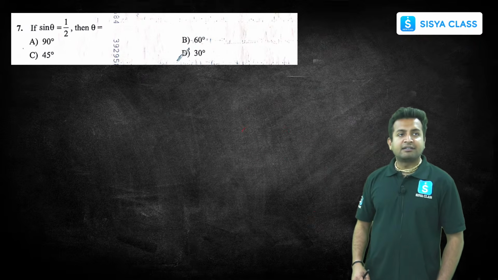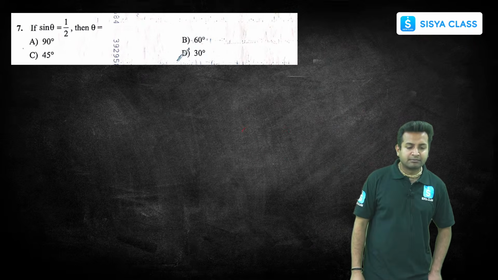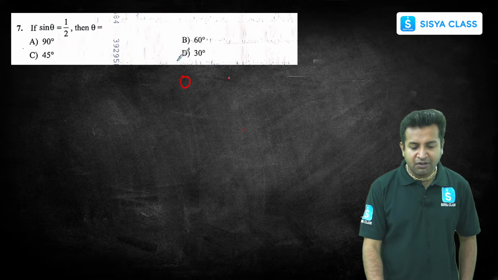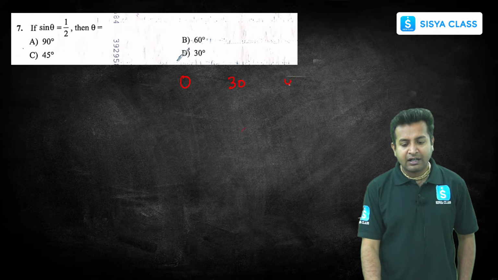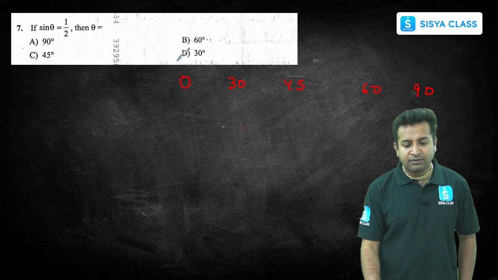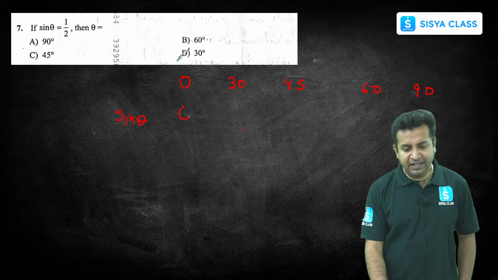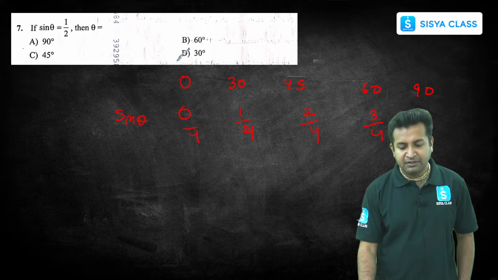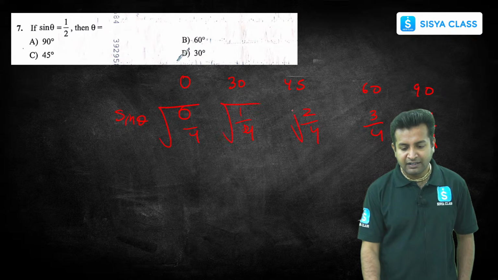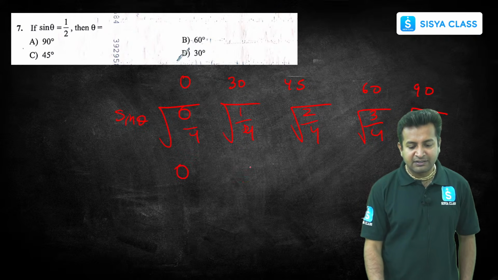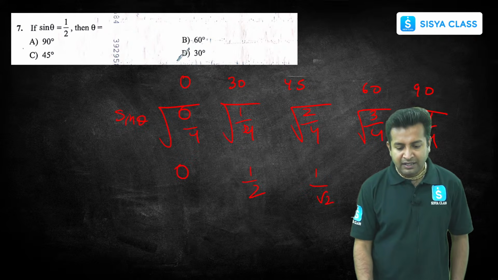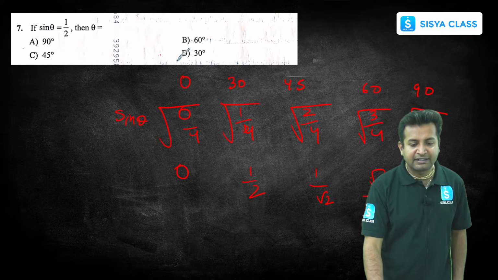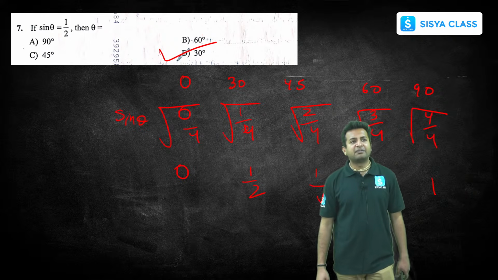So next one is: sine theta is equal to 1 by 2, then theta is equal to what? Very simple. I don't know whether you all remember this table or not: sine 0, 30, 45, 60, 90. Here it's 0 by 4, 1 by 4, 2 by 4, 3 by 4, 4 by 4, and take the root. So this is 0, this is 1 by 2, this is 1 by root 2, this is root 3 by 2, and this is 1. So sine 30 is nothing but 1 by 2. So that's it. Very simple questions, 1 mark.